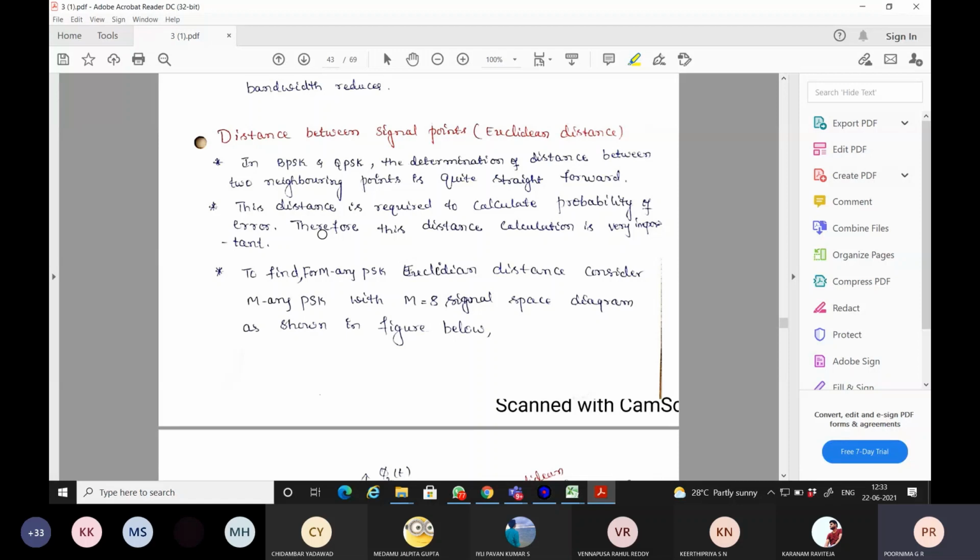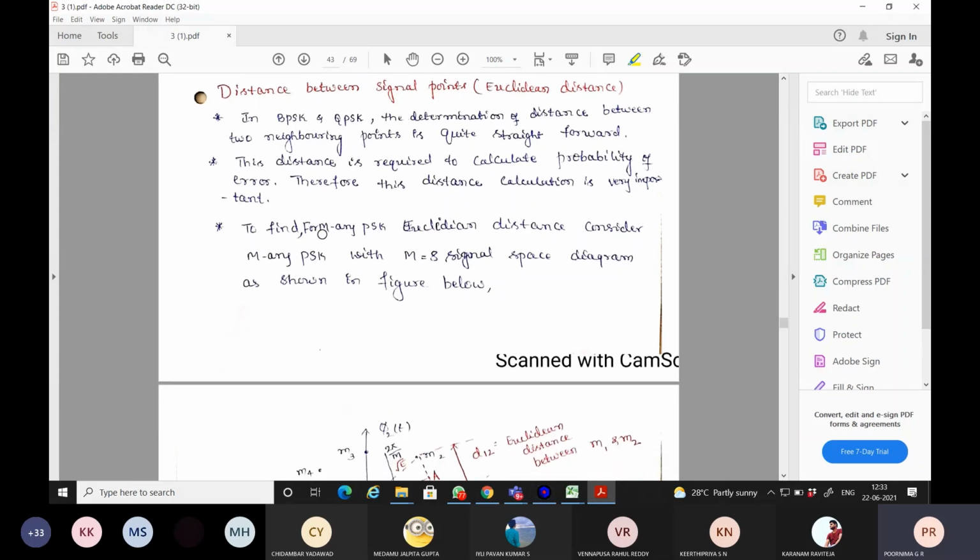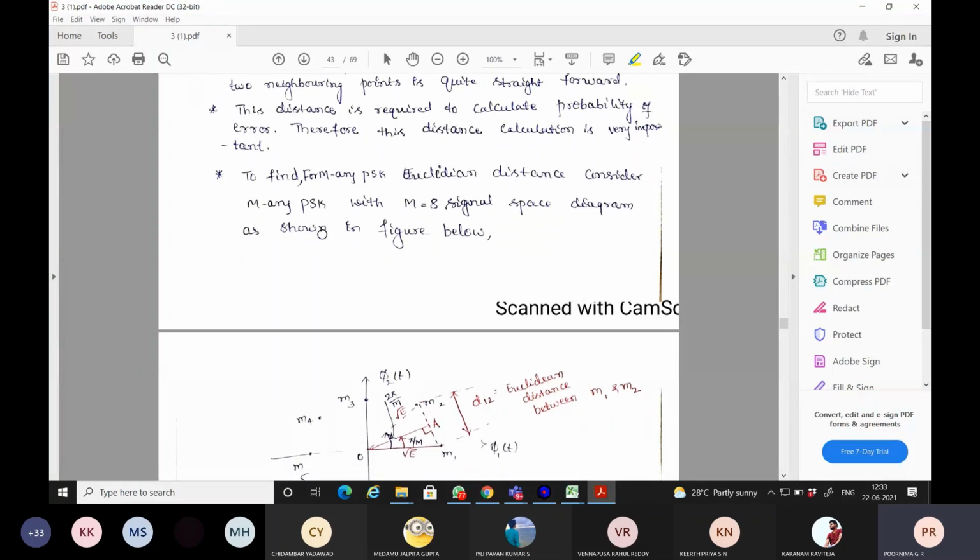Then M1 can be estimated as symbol M2. So that is the reason why we go for this Euclidean distance calculation from the signal space diagram. This is important because we will use it to compute the probability of error.